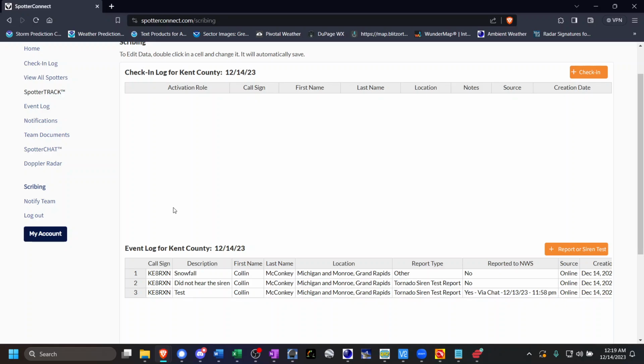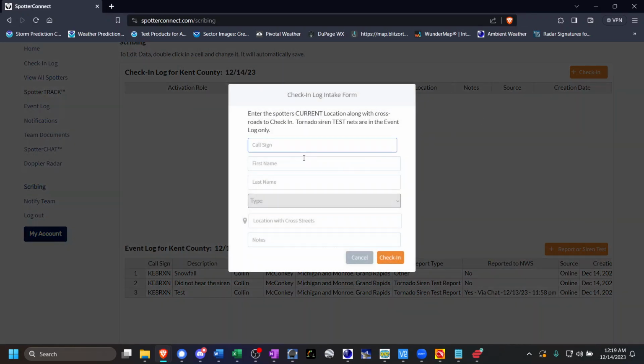Up at the top is the check-in log. This replaced both the Google Sheet and the associated live form for the old radio log. So if you are a scribe and you are entering a user, you would click New Check-in, take their call sign. Now you will notice if it's a call sign of a user already listed in the database, it will already pull in their last name for you. And all you need to do is type the first name.